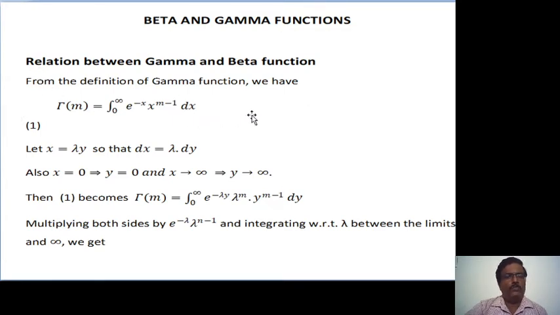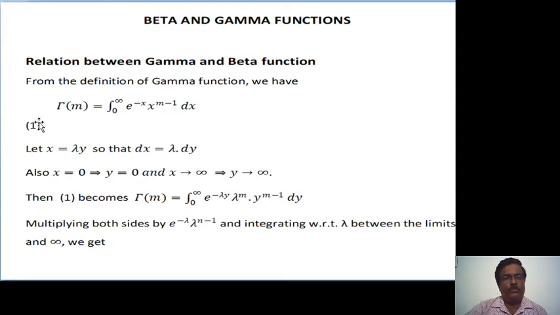So from the definition of gamma function, we have gamma of m is equal to integration from 0 to infinity e raised to minus x, x raised to m minus 1 dx. Now call this equation 1. Now in this we substitute x equal to lambda y. Now we differentiate, so dx becomes lambda into dy. Now as x tends to 0, y also tends to 0. As x tends to infinity, y also tends to infinity.